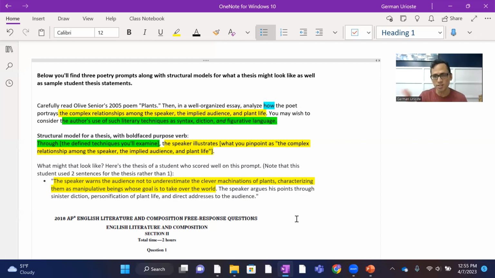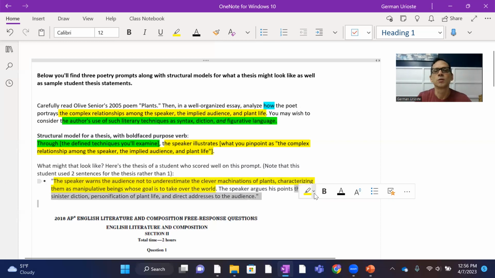Then the next sentence, the writer pinpoints the techniques they'll use. The speaker argues his points through sinister diction, personification of plant life, and direct addresses to the audience.